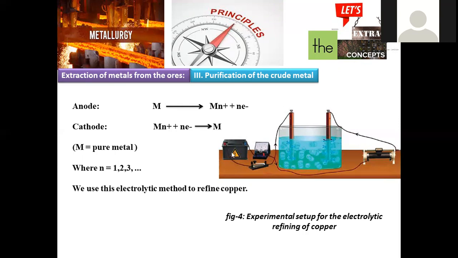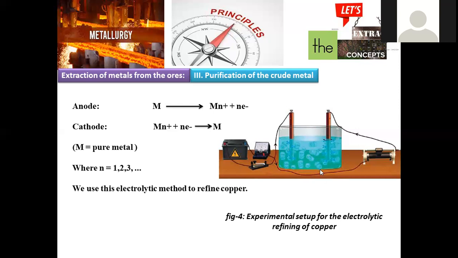What's the use of the battery here? That battery will give electricity. So electricity will be supplied to this one, so that here the entire process will be carried out. And the extent of potential generated can be monitored by using this device called the galvanometer. This is about the entire description of this electrolytic refining of copper.